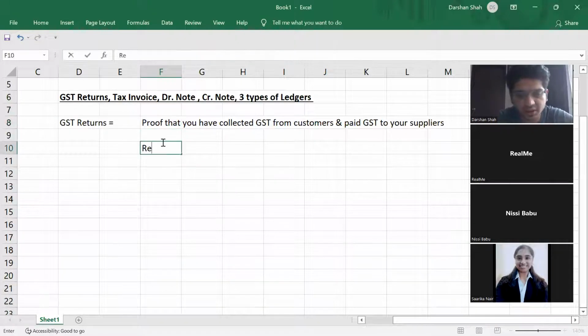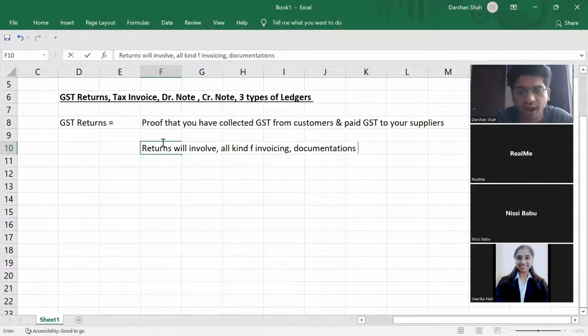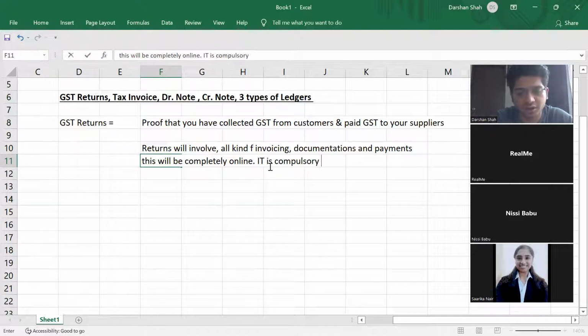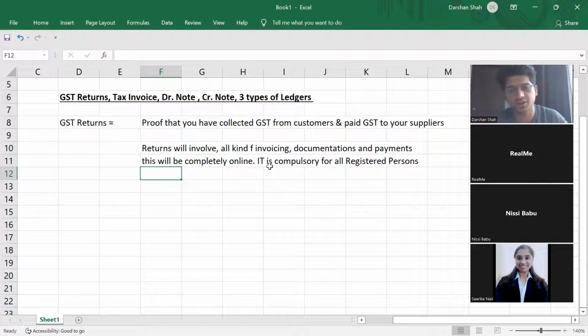So these returns will involve all kinds of invoicing, documentation and payments, correct? And this will be completely online. Offline return submission is not allowed. It is not accepted by the system. It is compulsory for all registered persons. So you cannot say that we are not going to file our GST returns.